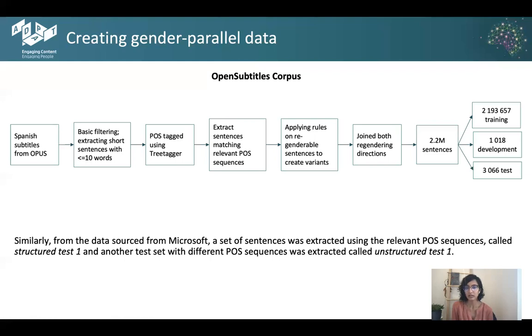Now, to test that approach on the Microsoft data, we also created two different data sets called structured test 1 and unstructured test 2. As the name suggests, structured test 1 was something where the set of sentences matched the relevant POS sequences that we were tackling for this paper. And unstructured test 2 was tackling everything other than that. So sentences with multiple regenderable words or with animate nouns and things like that. Since we wanted to test how generalizable our approach, or the neural rewriter, could be once trained.